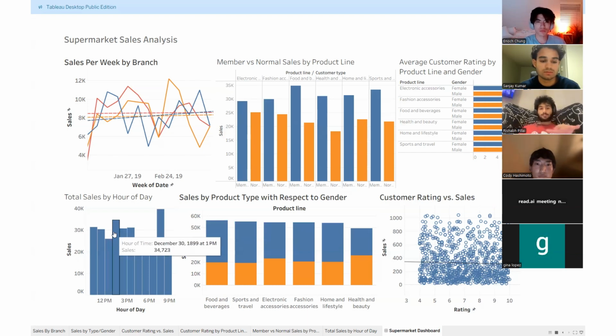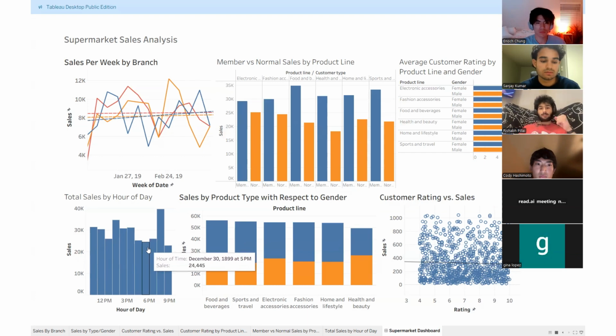And between 4 and 5 p.m. sales slow down noticeably. There's a quiet period between these two peaks. And the slowest hour is 8 p.m., where sales drop off sharply right before closing.